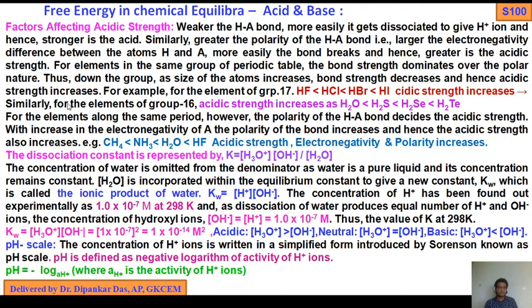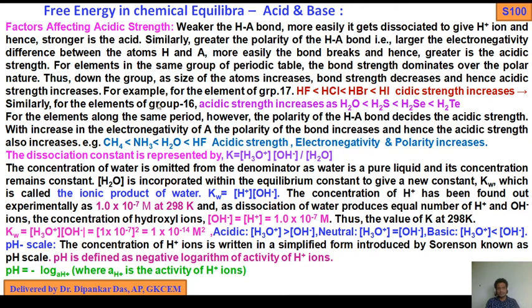Thus, down the group, as the size of the atom increases, bond strength decreases. As I discussed in many video lectures on the modern periodic table, why does size increase? Due to the incorporation of electrons into a new quantum shell, the principal quantum number changes. So if size increases, then the attraction of the nucleus on the outer shell electron will be less. So bond strength decreases and hence acidic strength increases.